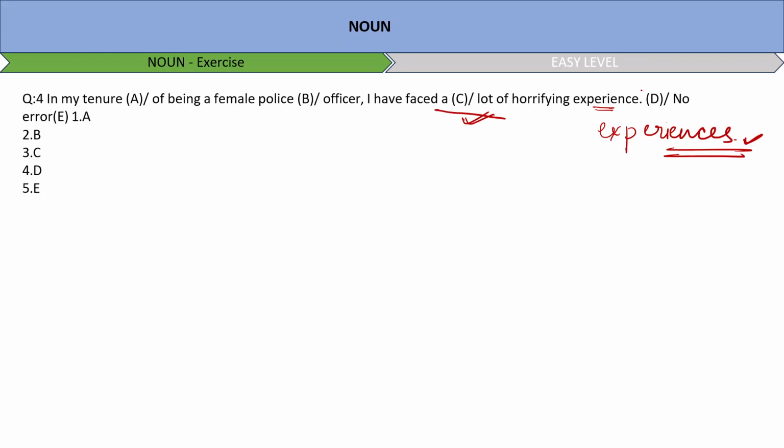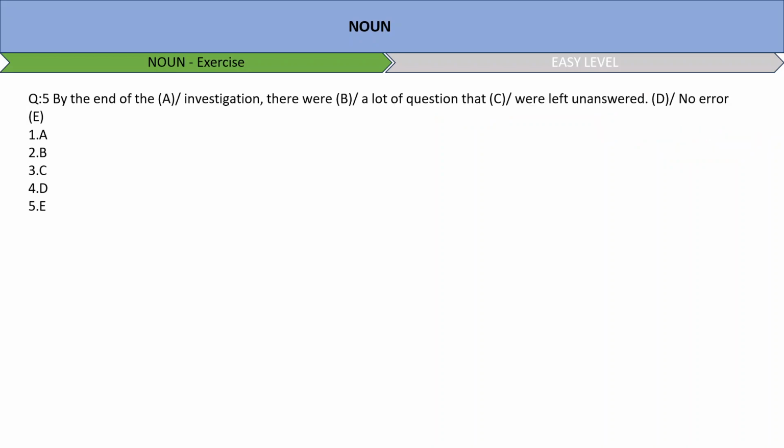Next. By the end of the investigation, there were a lot of questions that were left unanswered. Okay, so in this sentence, when you read this statement, what makes you think that this should be an error or this should not be an error?